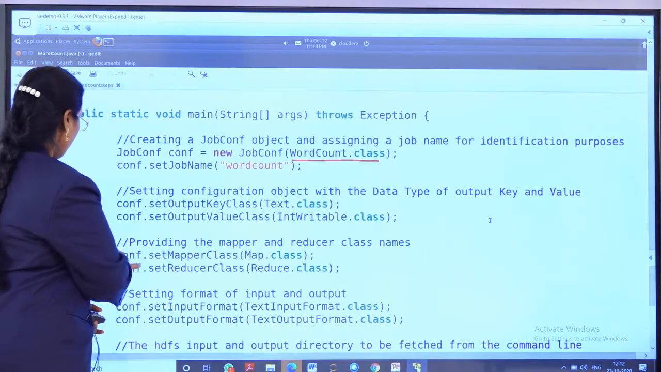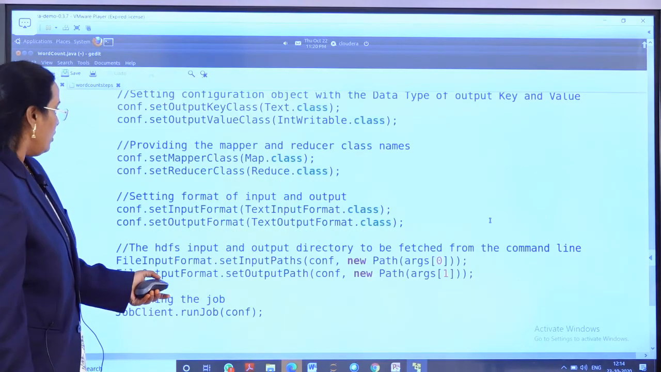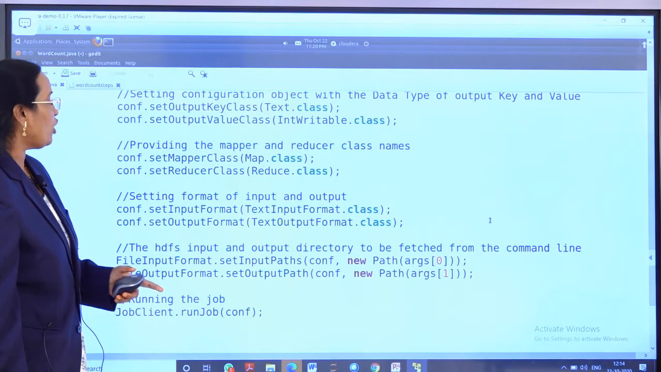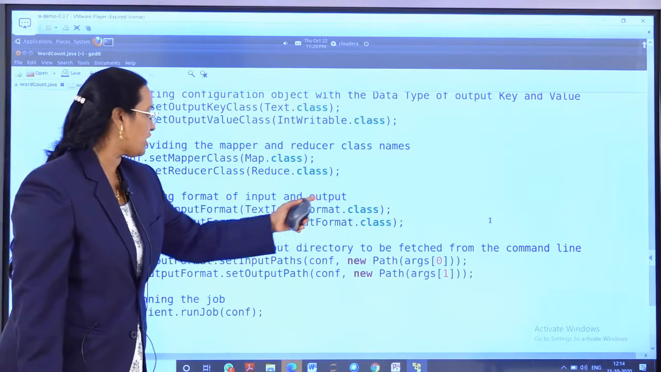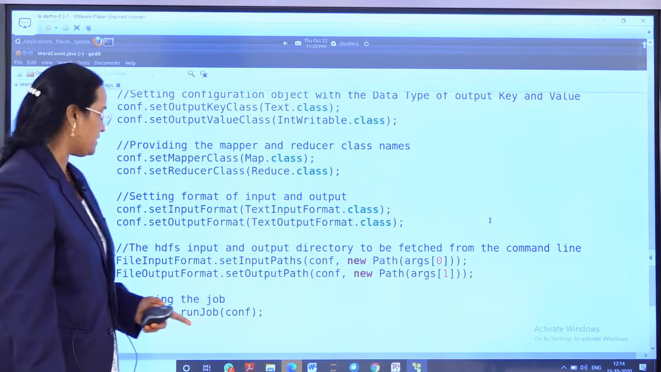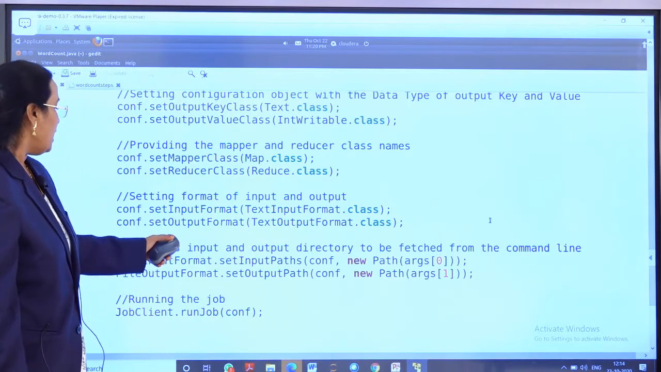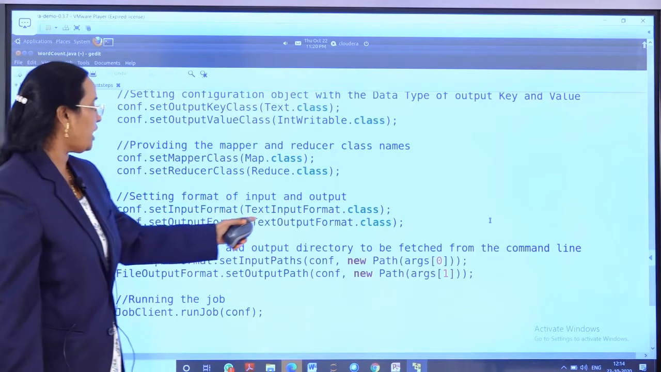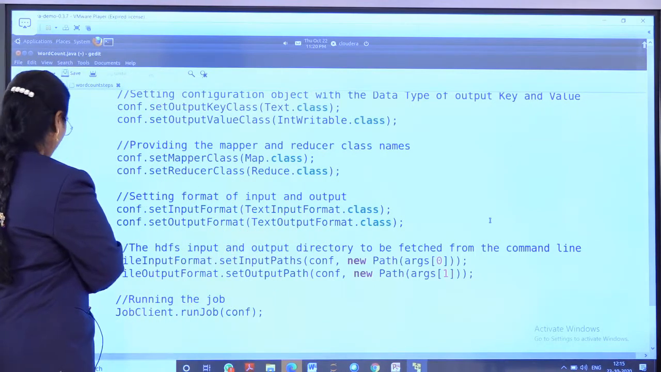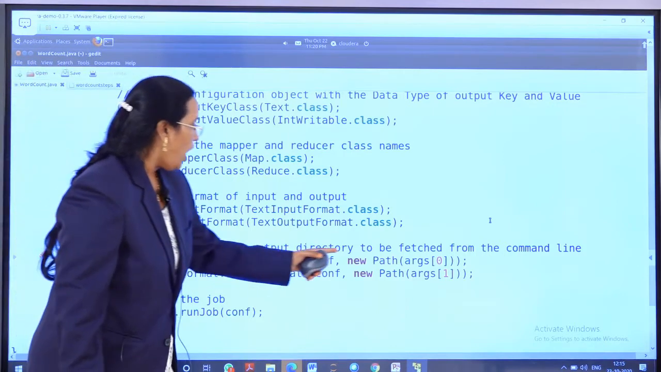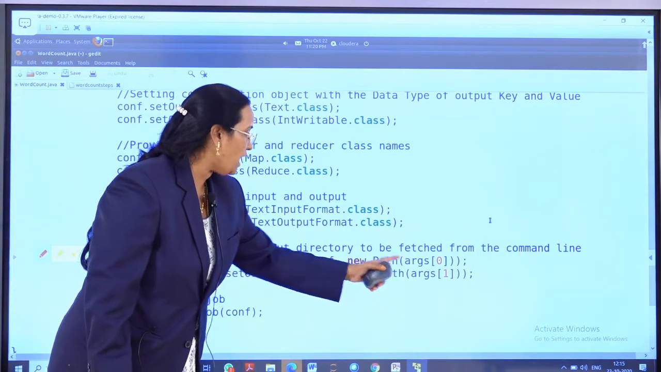After that, setting the format of input and output. What is my setting format here? TextInputFormat.class, TextOutputFormat.class. Next, the HDFS input and output directories are to be fetched from the command line. This is very important here. So here args[0] and args[1].